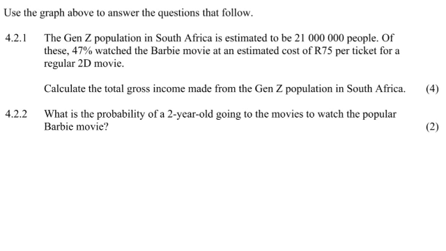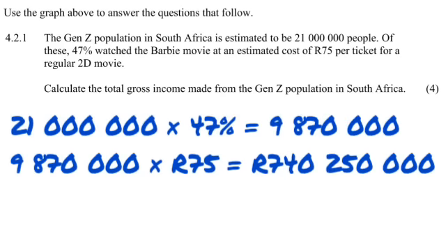Now, the population of all Gen Zs in South Africa is 21 million, but not all of them watched. Only 47% of them watched. So what we need to do is get 47% of 21 million. Then we are going to say of all of those people, if they paid 75 rands, how much did we make?